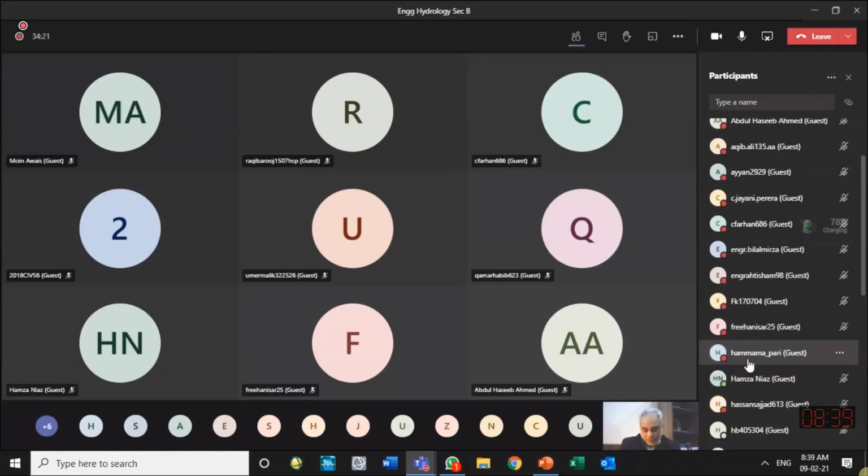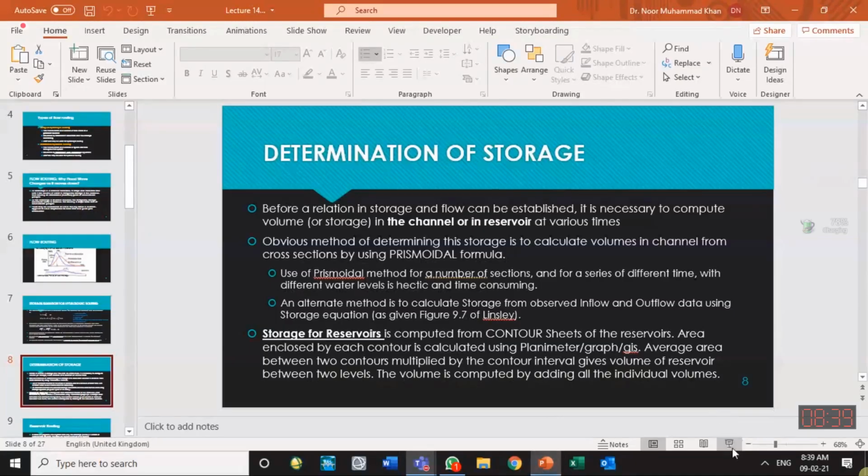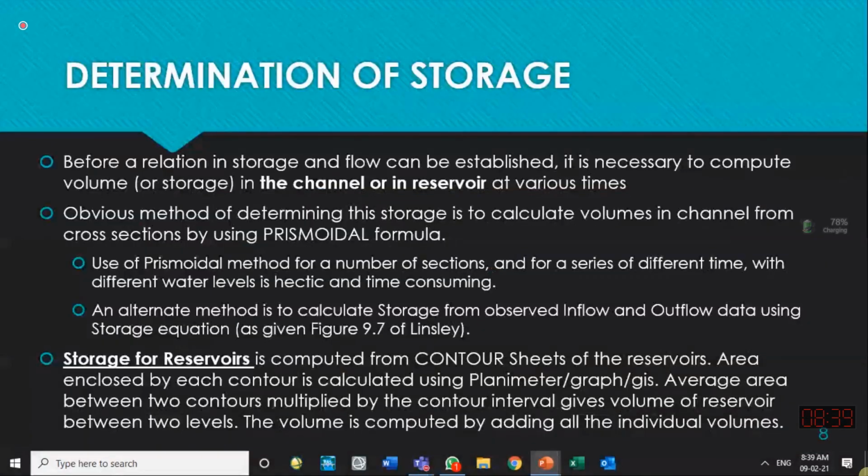So can you tell me where we were before I stopped? Sir, we were studying the storage equation and determination of storage and so on. Thank you very much. So I was talking about how to calculate the cross sections and then how to use them. So that gave me the confidence. At least somebody is listening. Pereira, you should be active and you should be listening. That's not the way of attending the lecture. Got it?